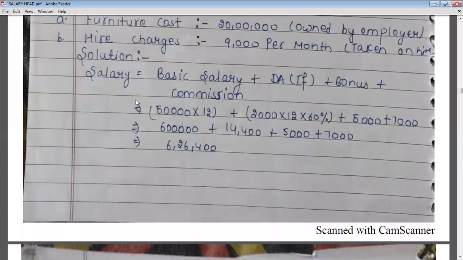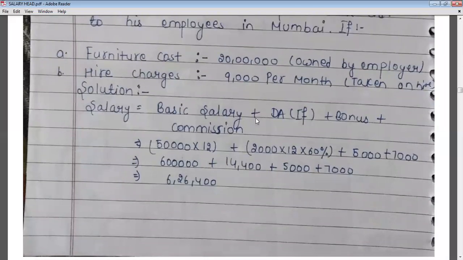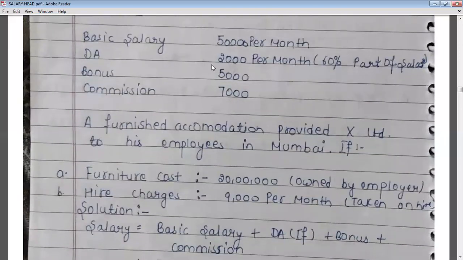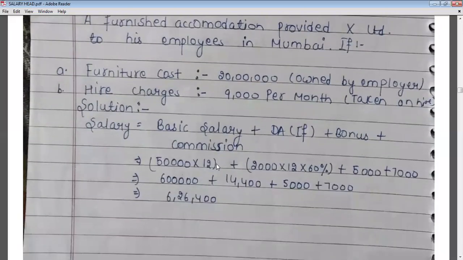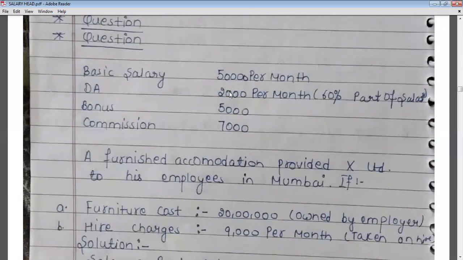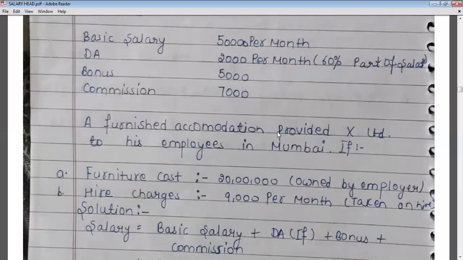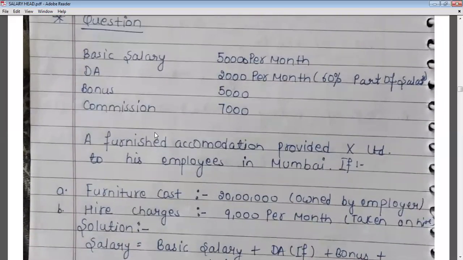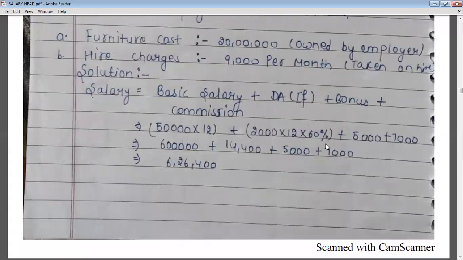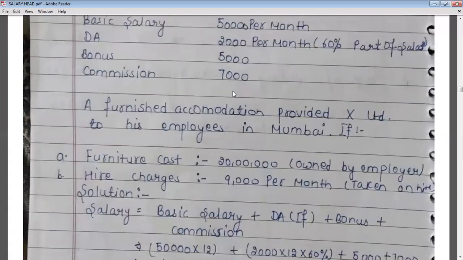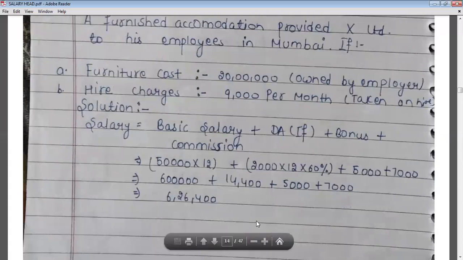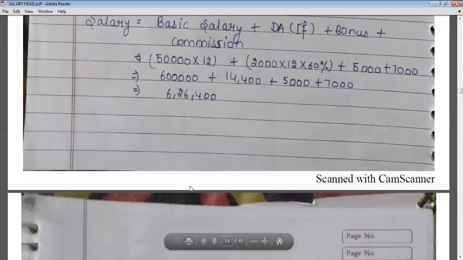First we will calculate the salary because we need it. The salary is basic salary plus DA plus bonus plus commission. So salary is 50,000 per month, so 50,000 multiplied by 12 for one year. DA is 2,000 per month, so 2,000 multiplied by 12, and DA is 60% part of salary, so we will calculate 60%. Plus bonus 5,000 and commission 7,000. The total salary is 6,26,400.